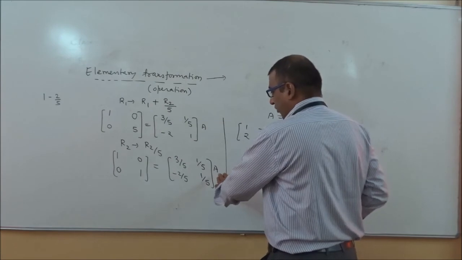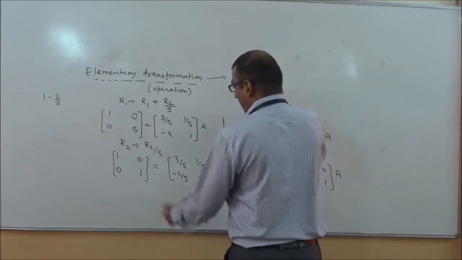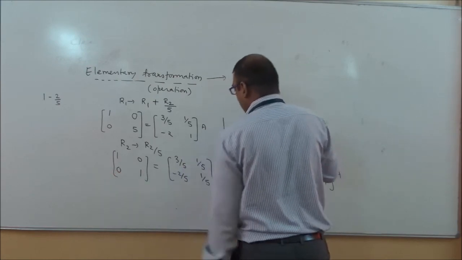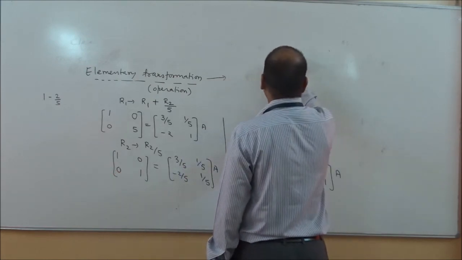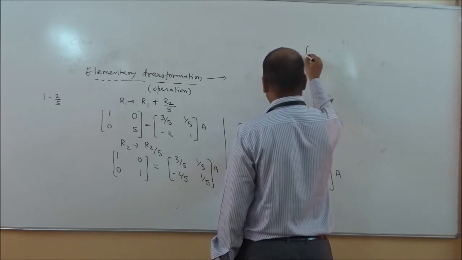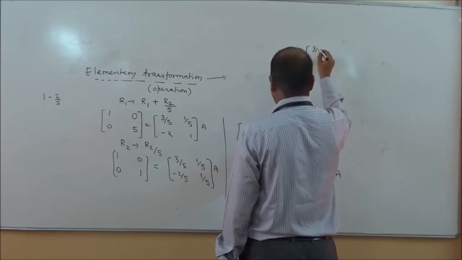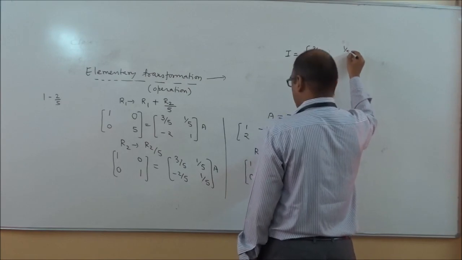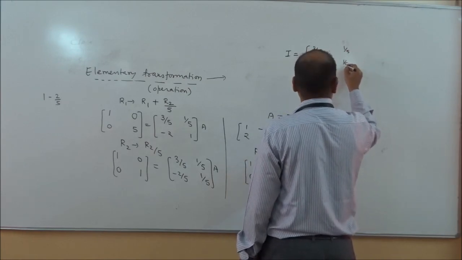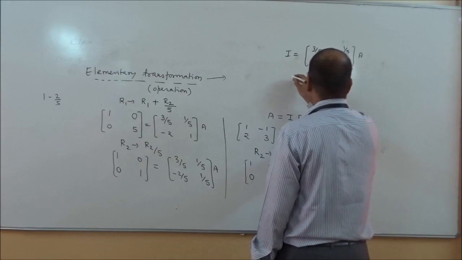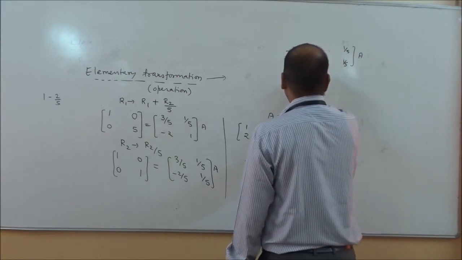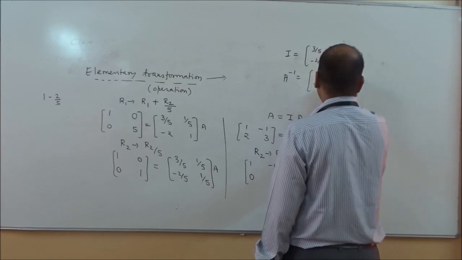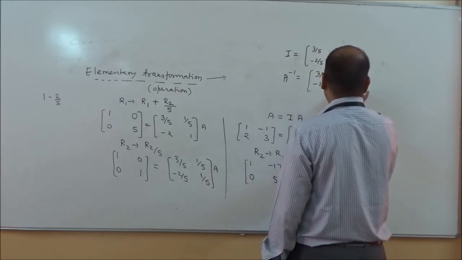Now we transfer A from right hand to left hand, and this is the identity matrix, this is I. So we can say I equals 3 upon 5, minus 2 upon 5, 1 upon 5, and 1 upon 5, into A. It means the inverse of matrix A is equal to 3 upon 5, minus 2 upon 5, 1 upon 5, 1 upon 5.